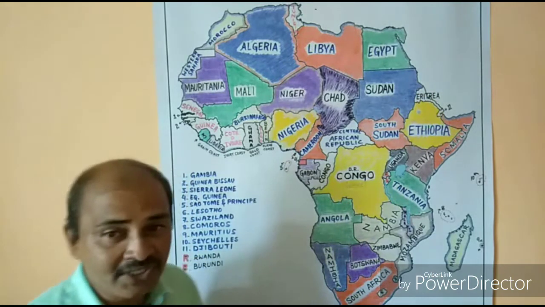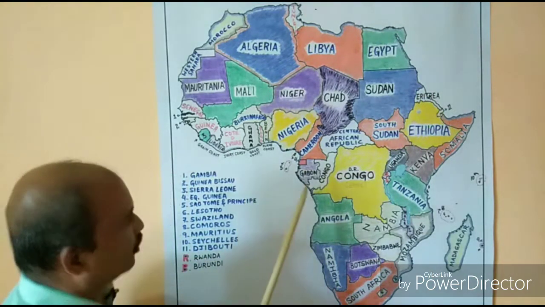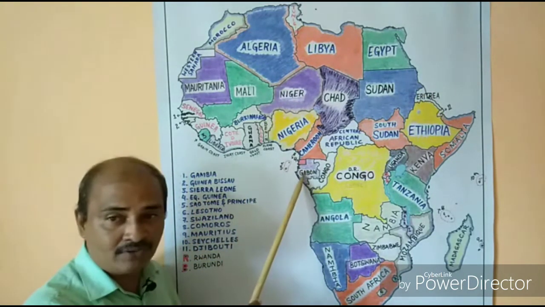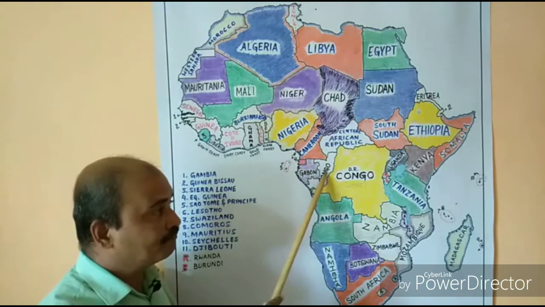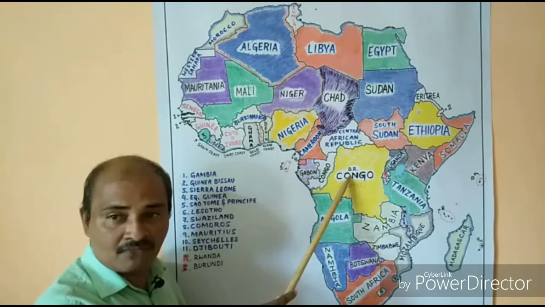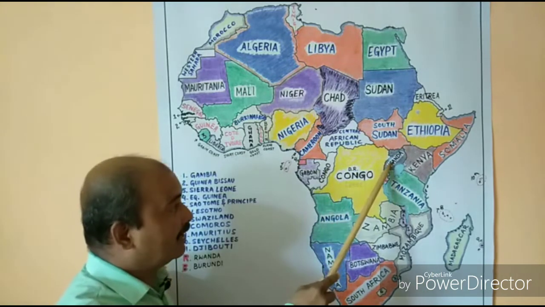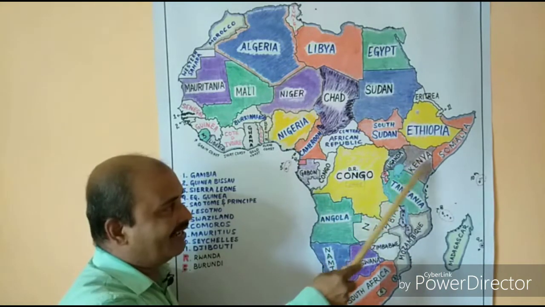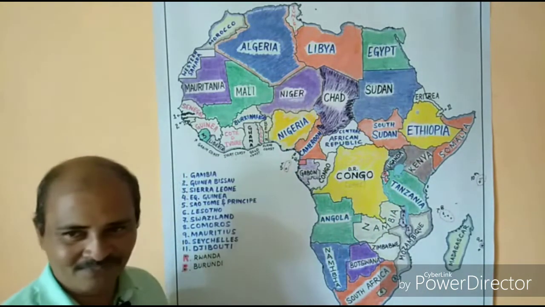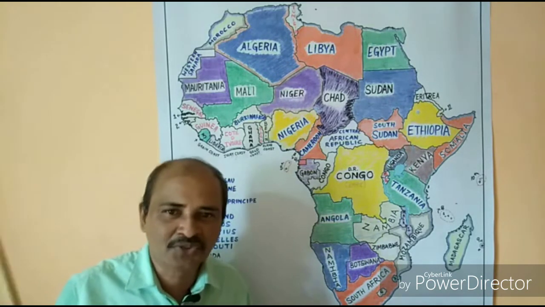And when it comes to the equator, here you see Gabon, we have Congo, Democratic Republic of Congo, Uganda, Kenya and Somalia. These are the group of countries through which the equator passes.